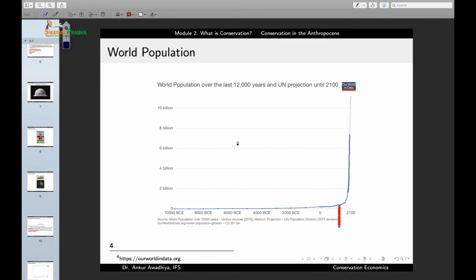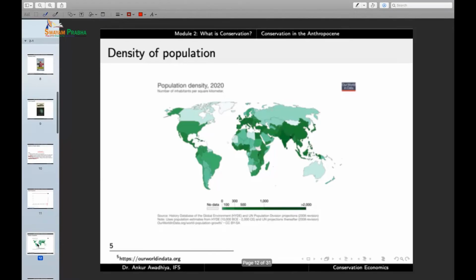So the P component of I is equal to P into A into T has been increasing, and the rate of increase has also been increasing. So it is now an exponential increase in population. If you look at the density of populations, there are a number of areas where the human population density is very large. In those areas where we have a large human population, the impact of humans will be large. And so these are the areas where the impacts of humans will be large.